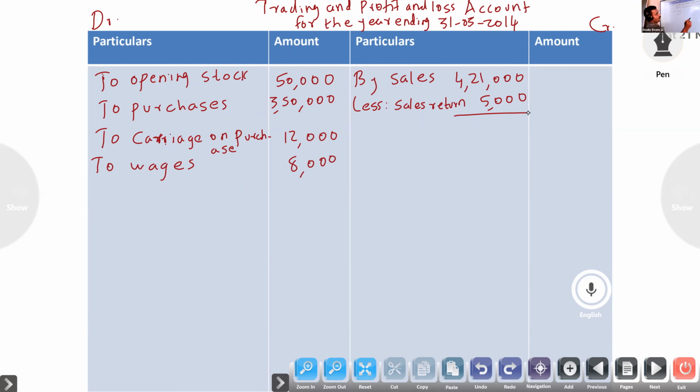So we'll get 4,16,000. Next, by closing stock. This is given in the adjustment, 2,500.